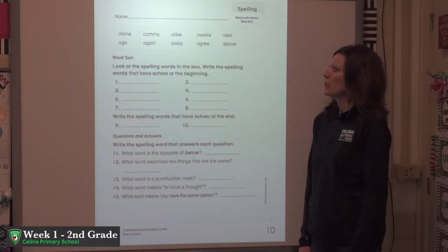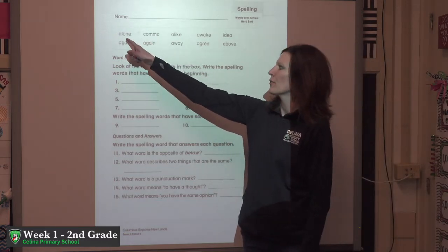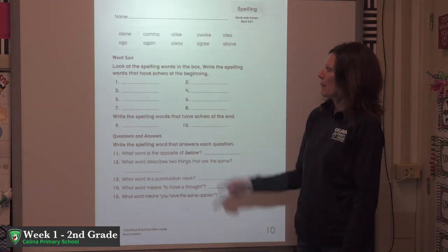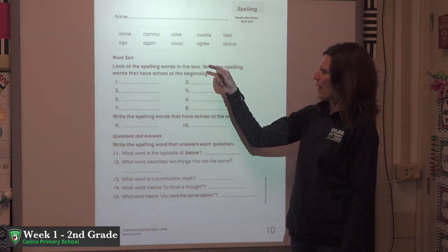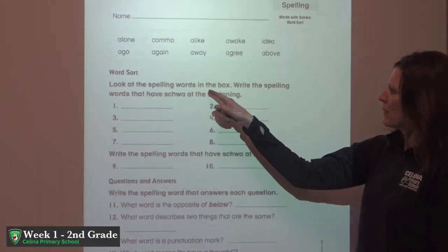Okay, so on this page we're working on that schwa again. Let's look at the first word, alone. Notice how the A sounds like a schwa. So we'll have to remember that when we're looking at all the other words in the box. You'll want to make sure you read all of those first. And then it says, look at the spelling words in the box.